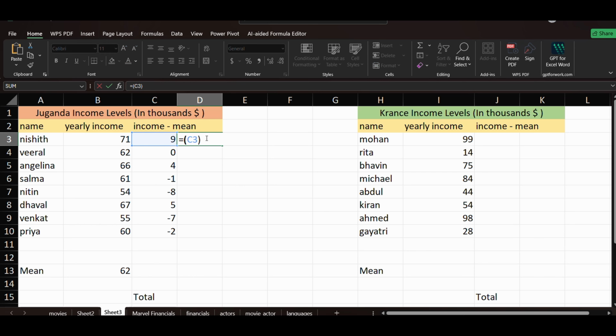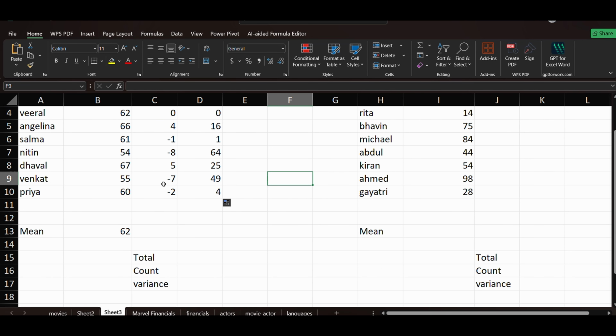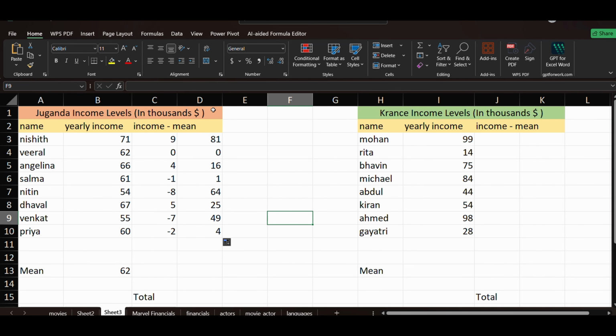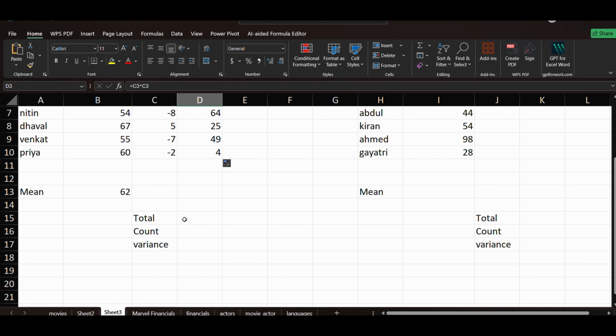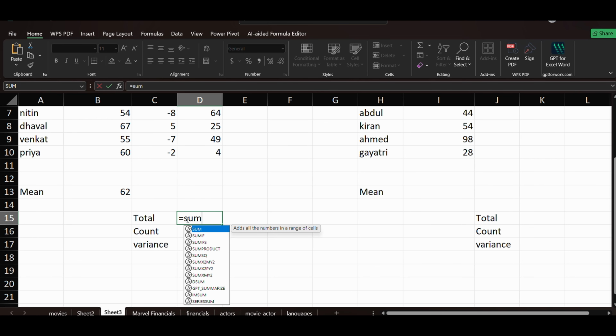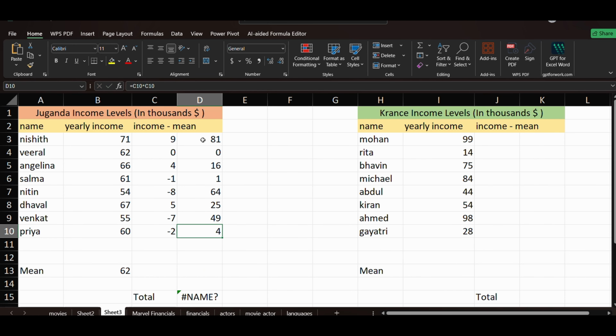Or there is no function, you can just multiply this again. Now you got the square. If you drag it, you will get the other values also. Now this is the first step, and now you have to find the total value. So you can put equals to sum, right? Sum of this range.